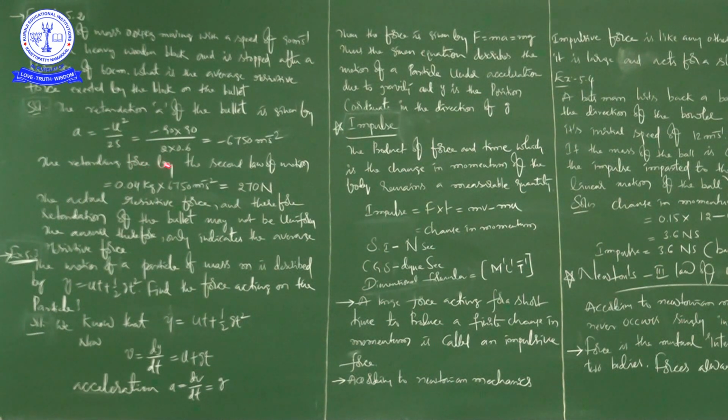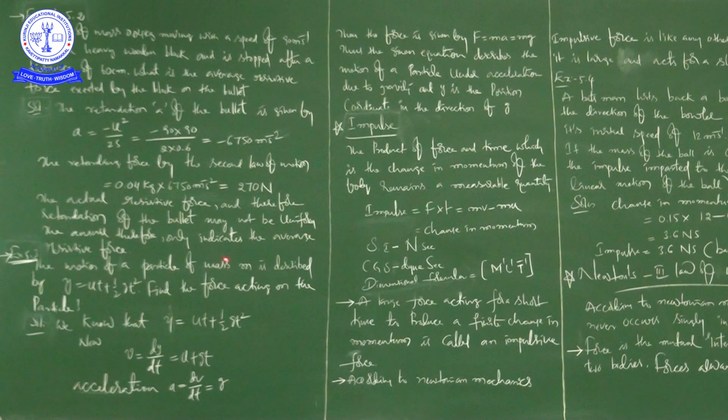You know very well from Newton's second law of motion, F is equal to ma. The mass is 0.04 kg, already given, and the acceleration is 6750. So finally it will become 270 newtons. The actual resistive force, and therefore the retardation of the bullet, may not be uniform. So the answer only indicates the average resistive force.